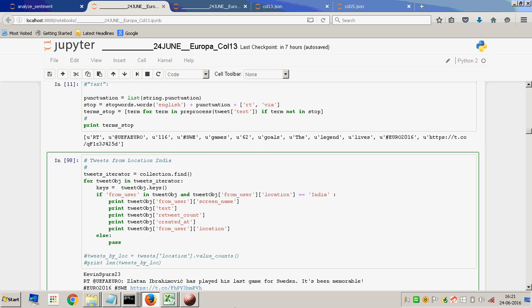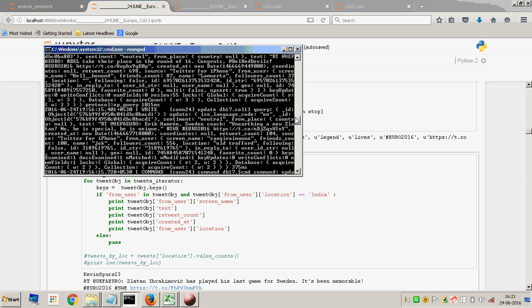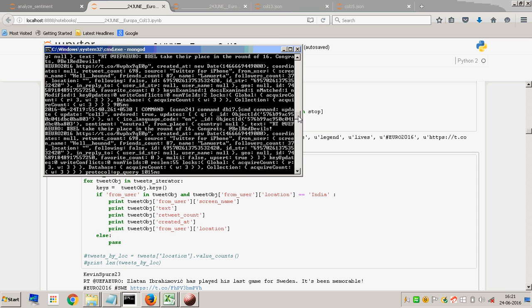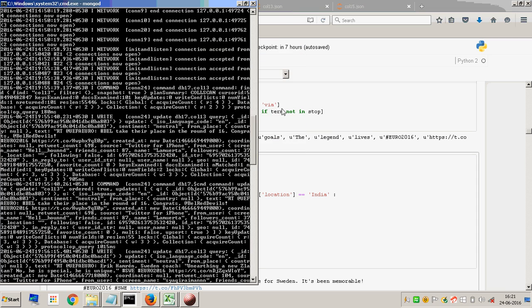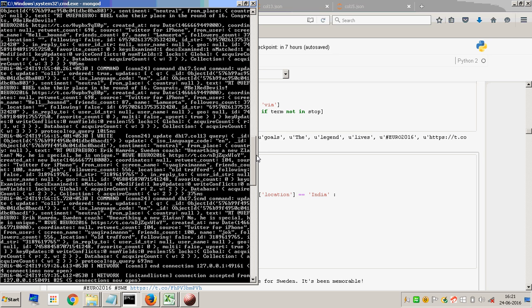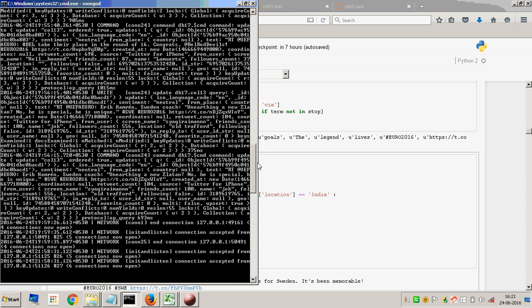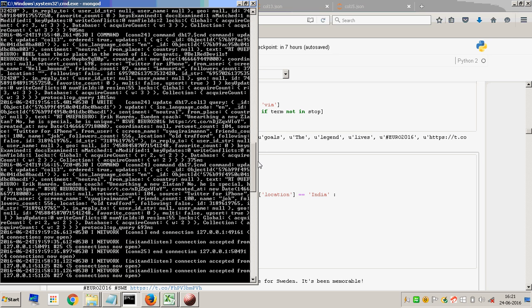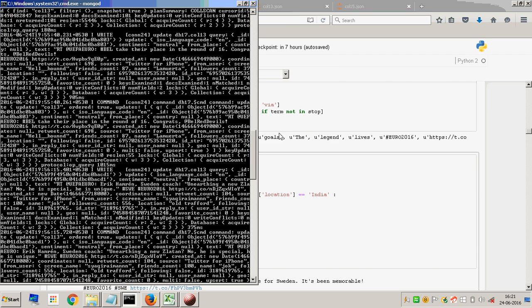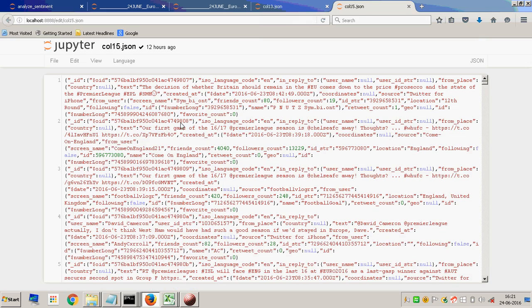I've chosen Python to do this, and I'm saving my tweets in my MongoDB. So this is my MongoDB, and these are a few tweets in the collection. This is all JSON, and JSON as such will not necessarily make sense. We can have a look at the raw files here also.